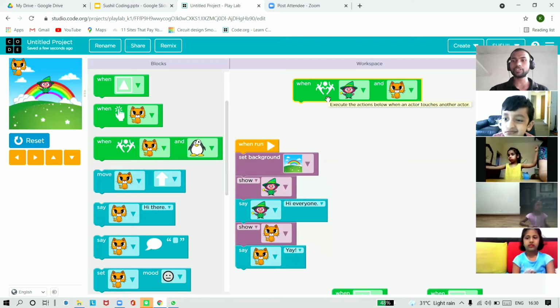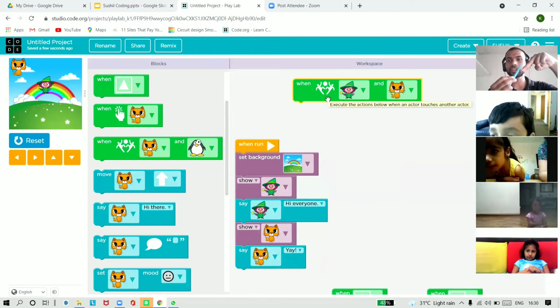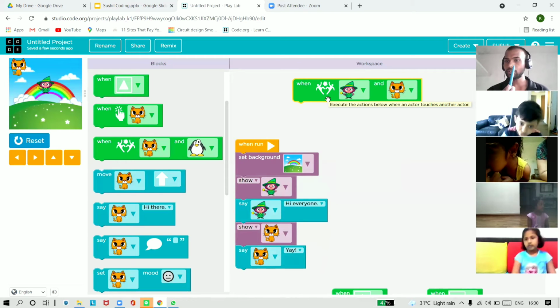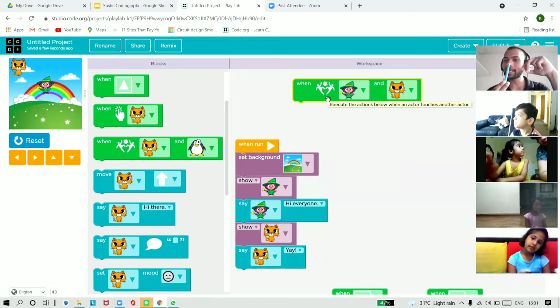Whenever a magician, let us suppose this is our magician, and when this magician clicks on this, this is our cat. See, this is a cat. When this magician just touches this cat, what happens? This cat disappears. And who will come? Penguin. Okay. So first, what should happen? This magician or this magic stick should collide with whom? With the cat.